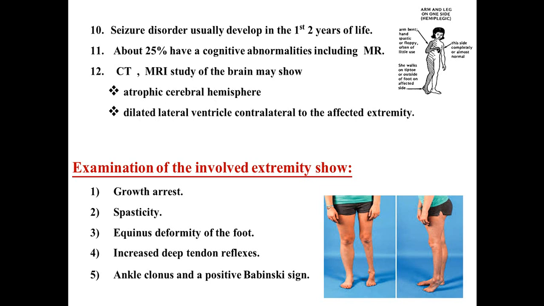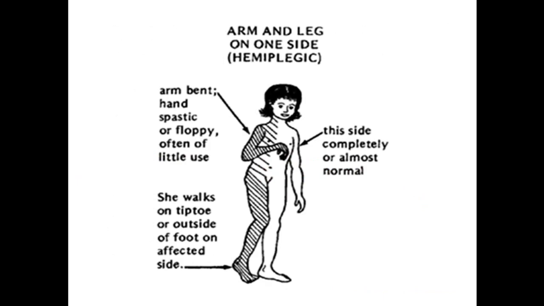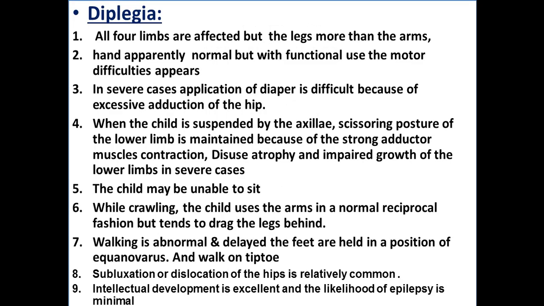So when we examine the involved extremities, the upper and lower limb, what we found, as in this patient, is a growth arrest, and there is spasticity, equinus deformity, as here, this is an equinus deformity of the foot, and increased deep tendon reflexes, ankle clonus, and positive Babinski sign. It is unilateral, and this is the picture of a unilateral involvement. We call it hemiplegic cerebral palsy.